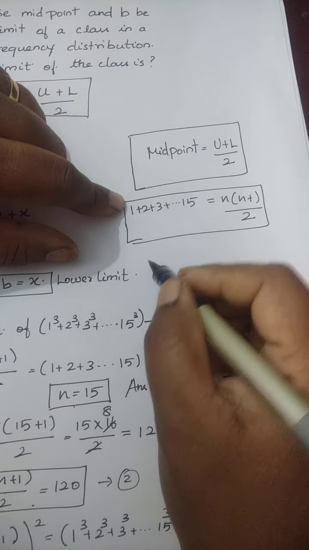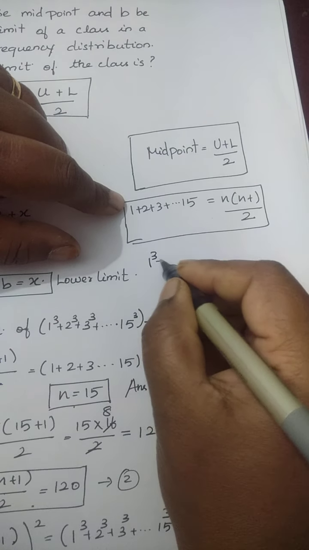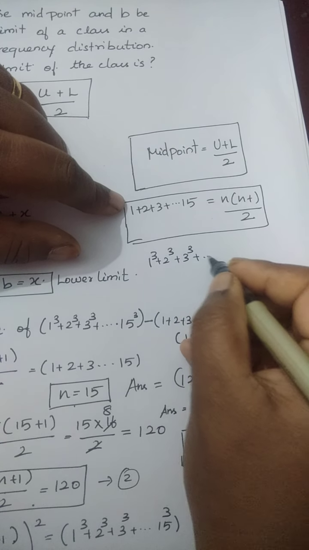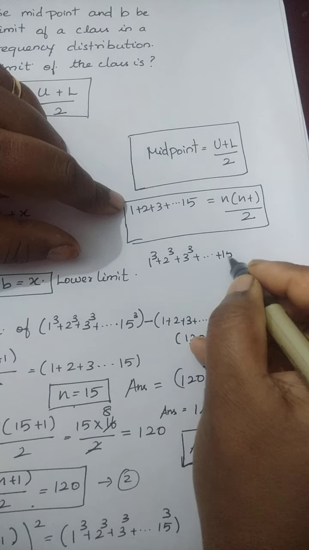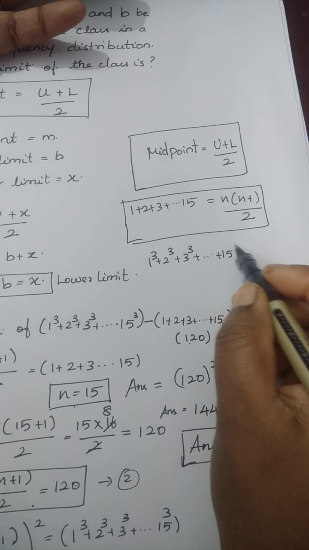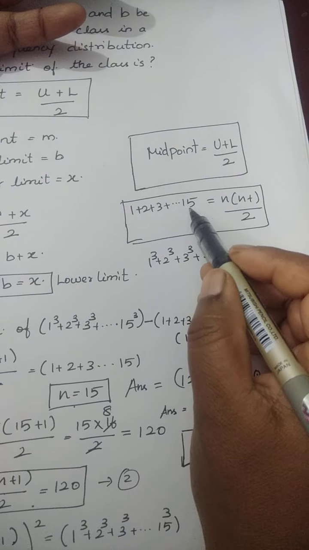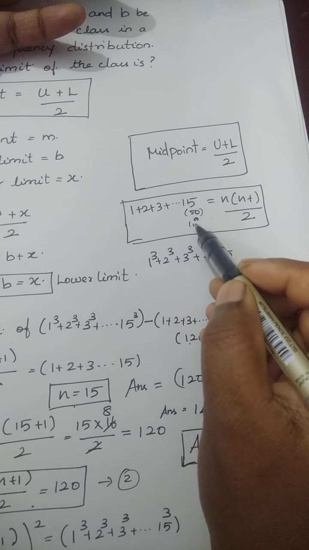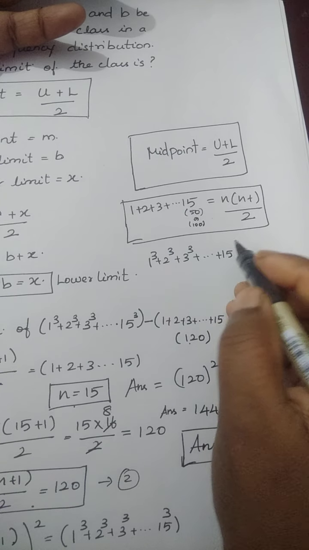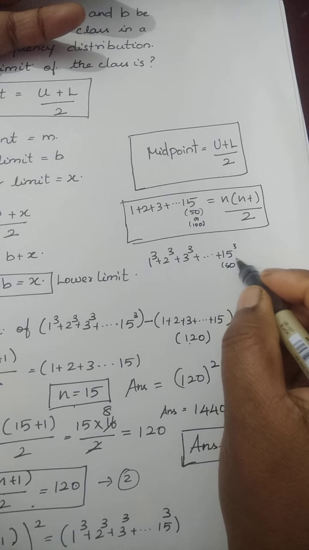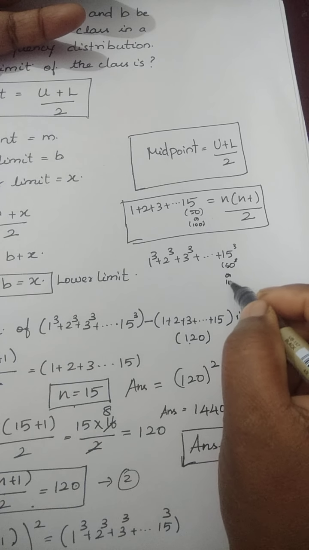Another one is, if you find the same number in a cube pattern up to 15 or up to 100, anything, either up to 50 or 100, but it should be in continuous pattern. Here also like that only, cube, 15 cube or 100 cube.